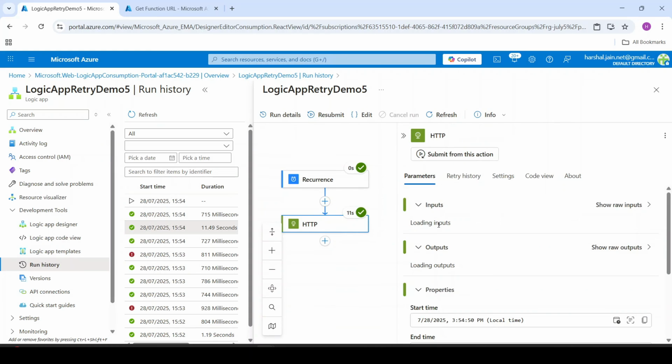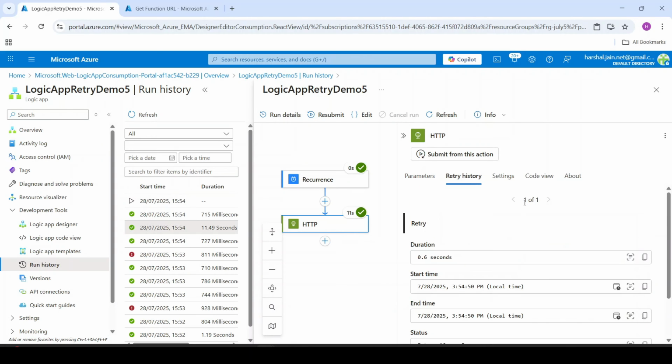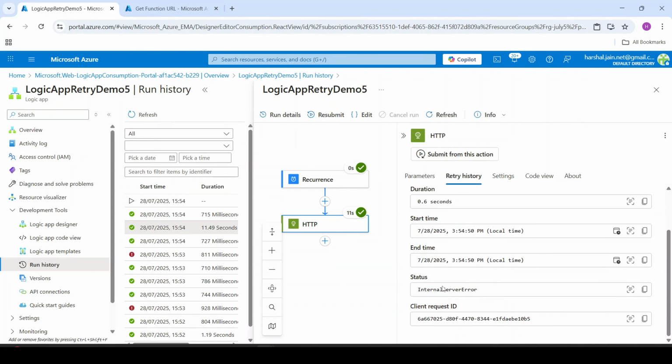Let's open HTTP. And guys, see this, it shows this retry history. That means in the first attempt this logic app failed. So let's click on that, and see it says 1 of 1. So it means for the first attempt it failed, and in the first attempt it threw this internal server error, but then in the next attempt it worked.